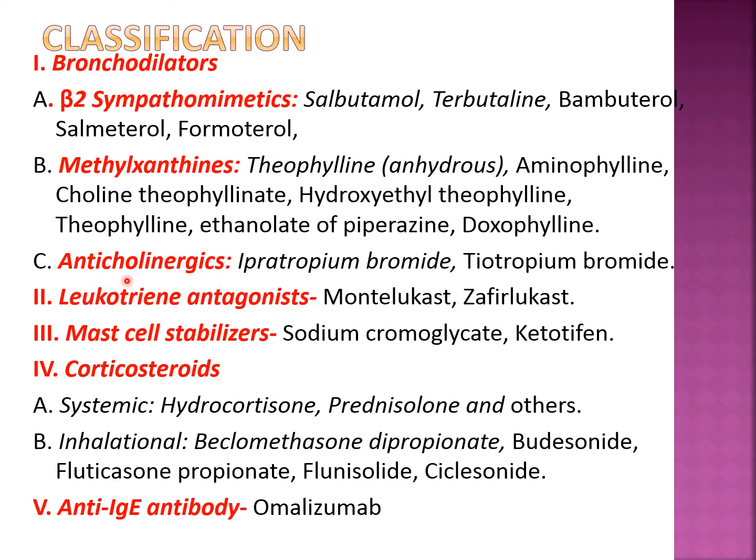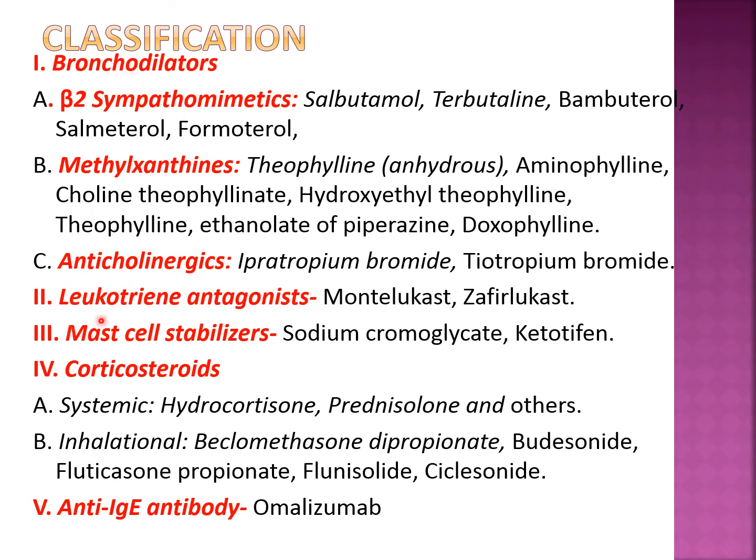Third group of bronchodilators are those inhibiting the acetylcholine M3 receptor, that is anticholinergic drugs from the atropine group. But atropine itself is not used. The other two drugs, ipratropium bromide and tiotropium bromide, are used because on the bronchial smooth muscle M3 receptors are specifically present, and these are selective M3 antagonists. So the first group is bronchodilators.